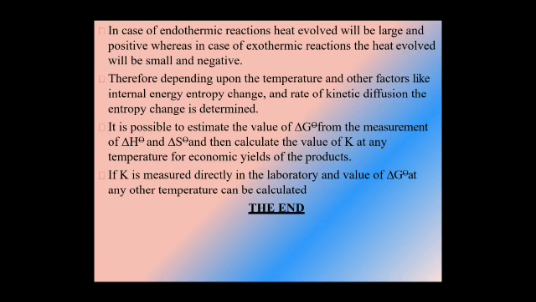It is possible to estimate the value of delta G naught from the measurement of delta H naught and delta S naught, and then calculate the value of K at any temperature for economic yields of the products. If K is measured directly in the laboratory, the value of delta G naught at other temperatures can be calculated.